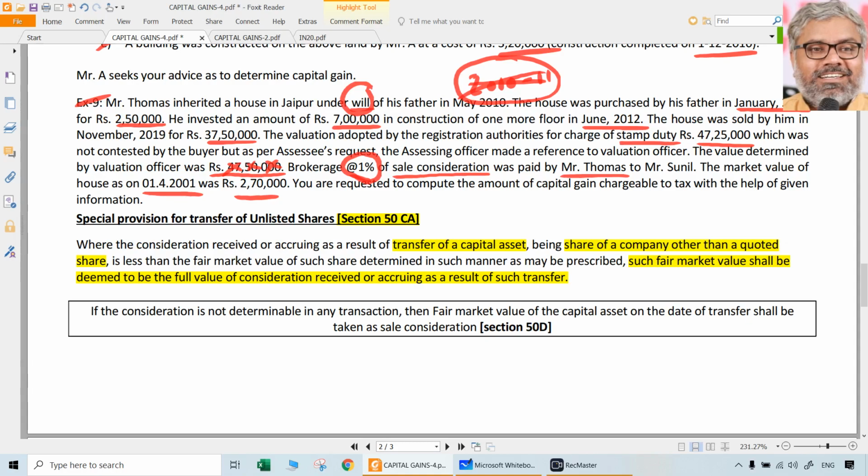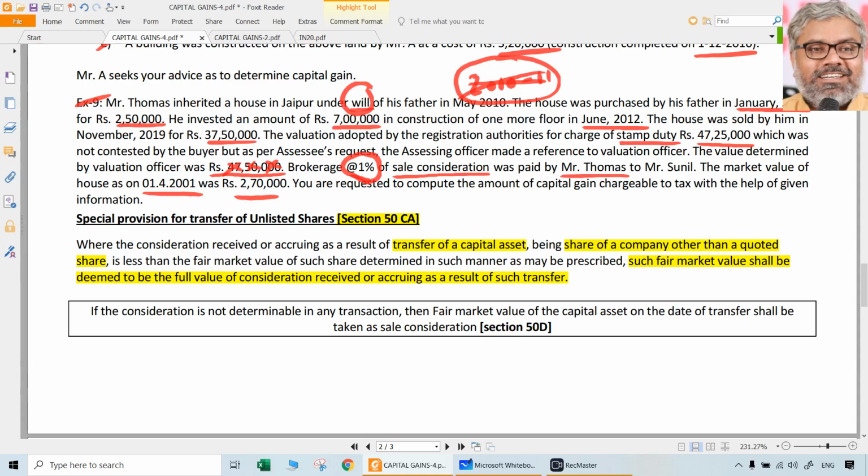Where the actual consideration claimed by the SSE is less than the fair market value of such unlisted shares, then also fair market value of such unlisted shares will be taken or deemed to be the full value of consideration. That is 50CA. In case of 50C, we believed in stamp duty valuation. In case of 50CA, we are believing fair market value. What is fair market value? You don't have to worry, I don't have to worry. That will be calculated in accordance with the manner as may be prescribed, whatever it is.